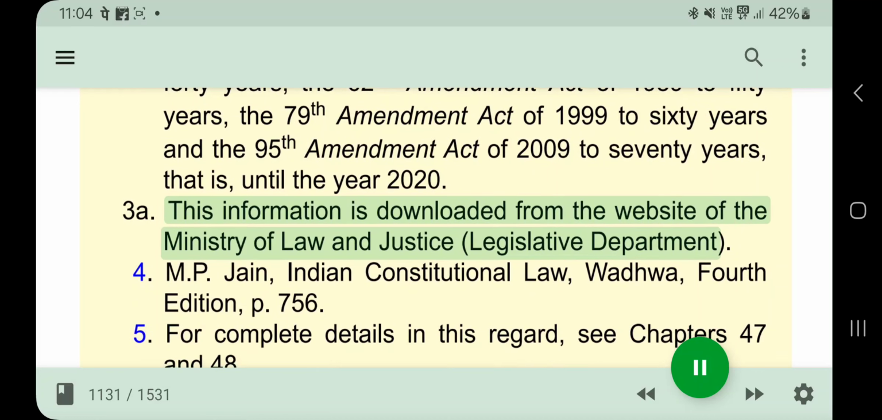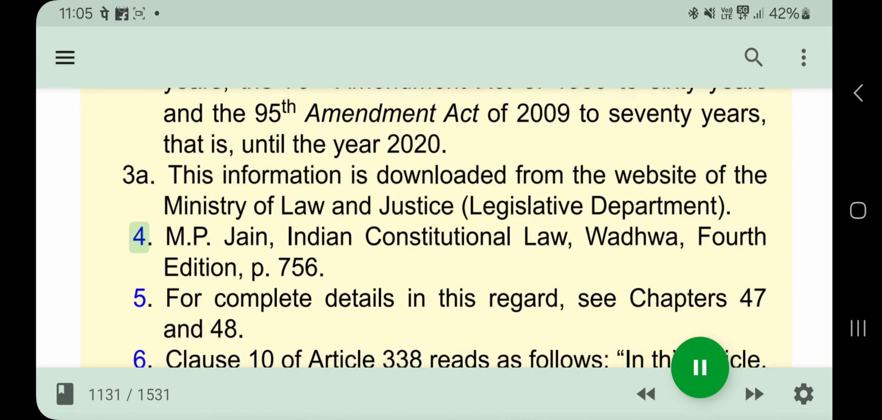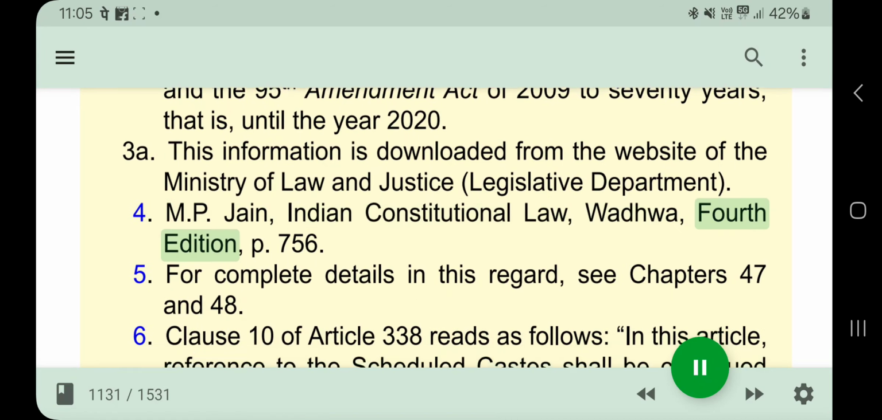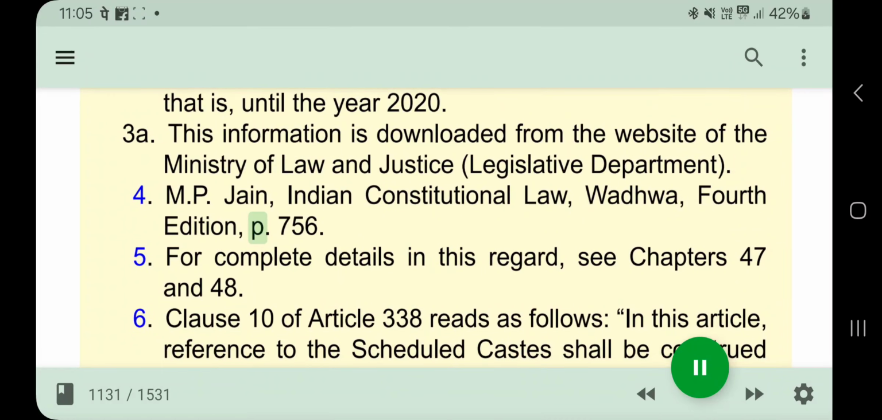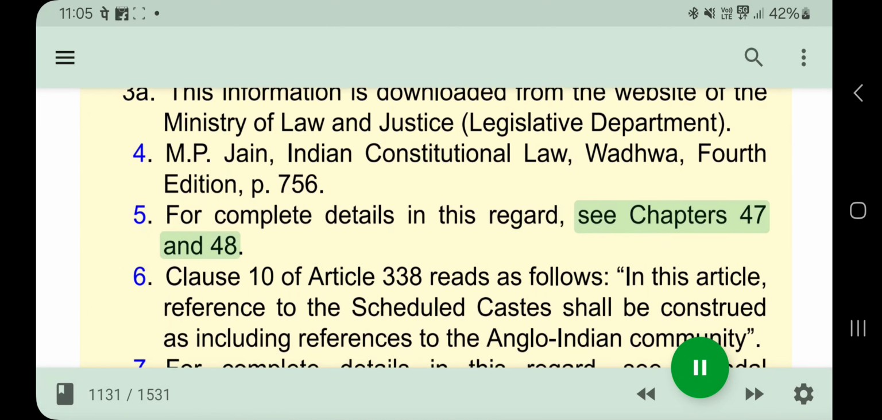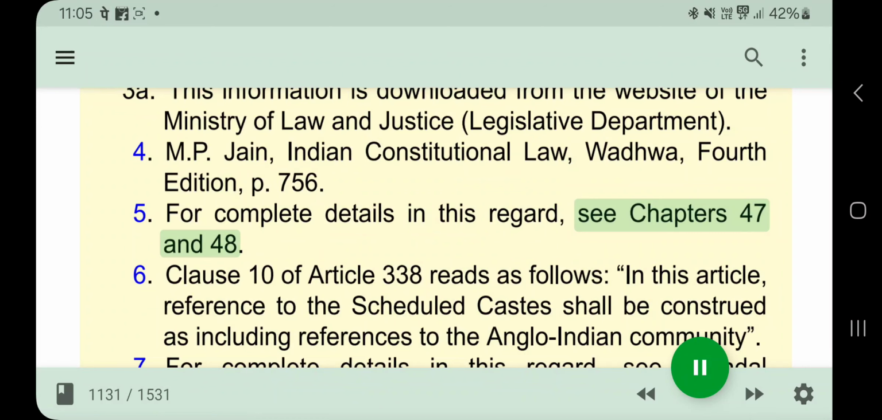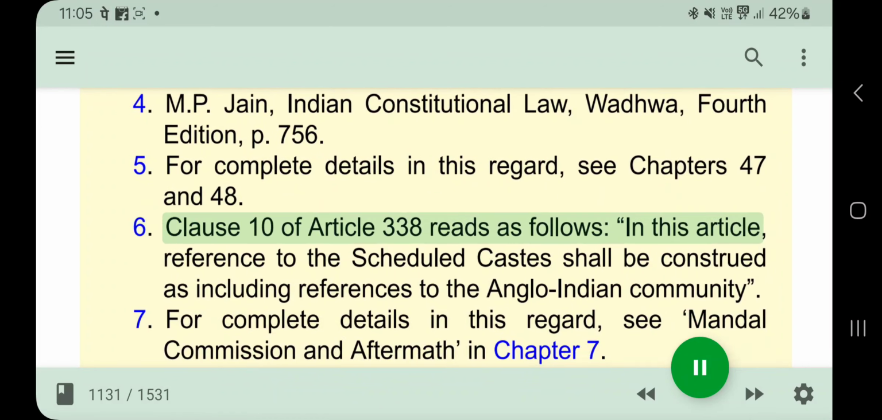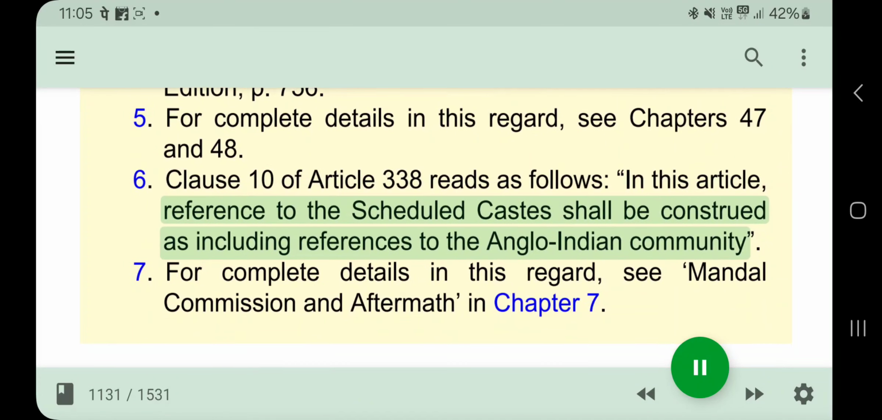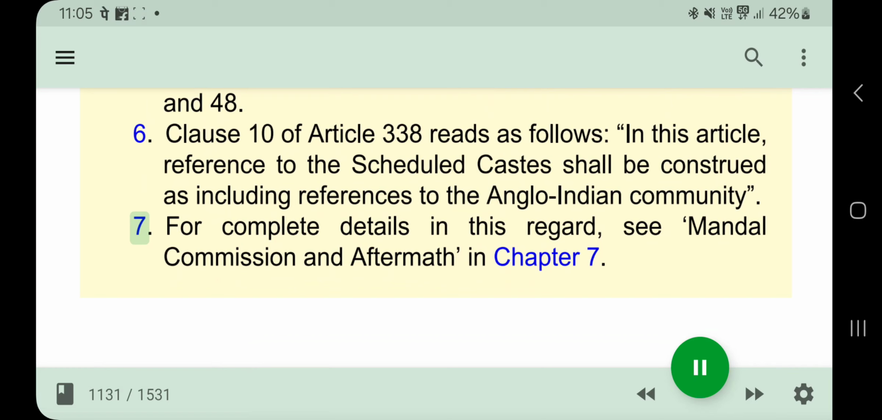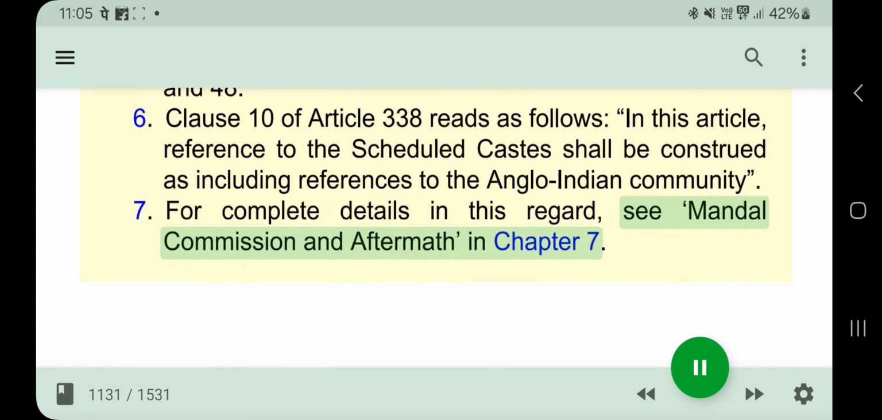3a. This information is downloaded from the website of the Ministry of Law and Justice, Legislative Department. 4. M.P. Jain, Indian Constitutional Law, Wadhwa, 4th edition, p. 756. 5. For complete details in this regard, see chapters 47 and 48. 6. Clause 10 of Article 338 reads as follows: In this article, reference to the scheduled castes shall be construed as including references to the Anglo-Indian community. 7. For complete details in this regard, see Mandal Commission and Aftermath in Chapter 7. Part 10.